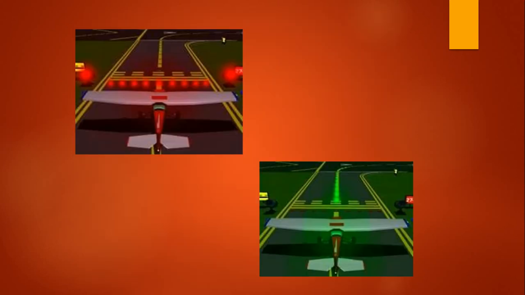So this is threshold lighting, which shows the green light and the red light.